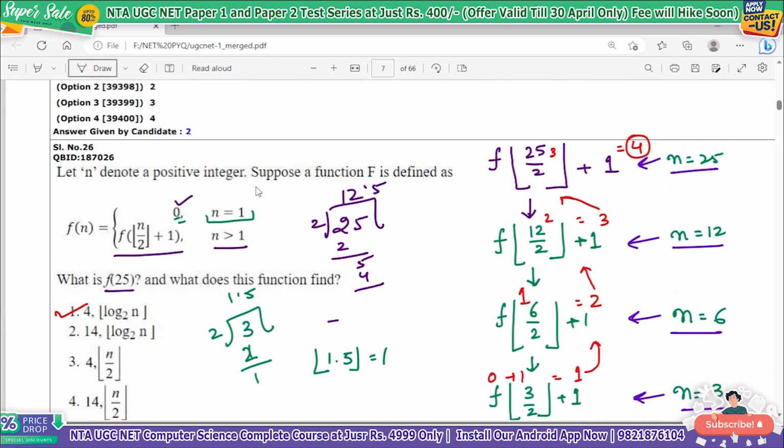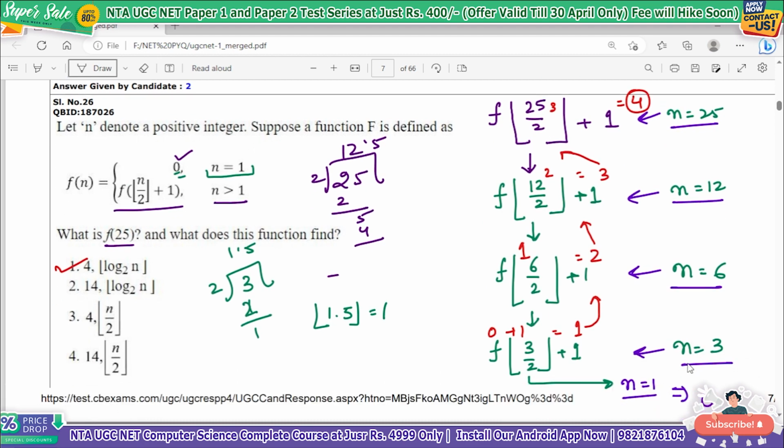Okay, I think there is no problem with this question, very easy. The only thing to take care of is that there can be problems when n is equal to 1, you might apply this rule again. But here the clear thing they have given is the limit: only when n is greater than 1 do you apply it. If n is equal to 1, you will get 0.